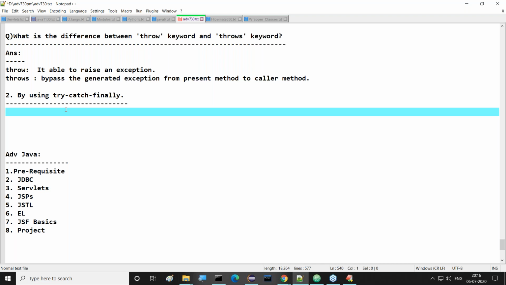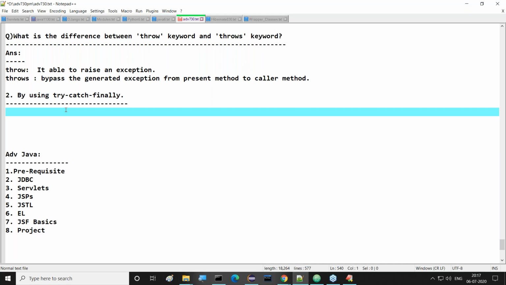So if you want to handle this exception, then here what we have to do is go for try catch finally. Guys, all of you observe this clearly. We have to use try catch finally. This is exactly the point I'm telling you. We must use try catch finally.